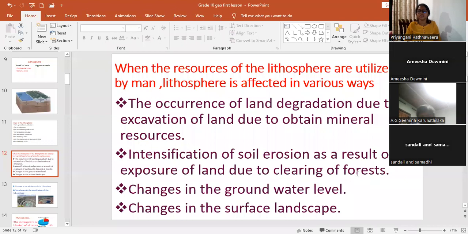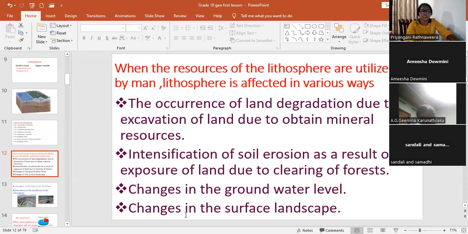What are the other things? Agricultural purposes. For agricultural activities, especially chena cultivation. That type of chena is called as Navadaliyena. Have you heard it? Change in the groundwater level due to various types of human activities. Change in the groundwater level.